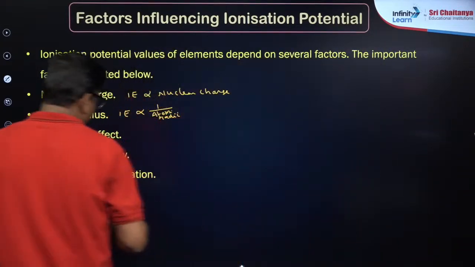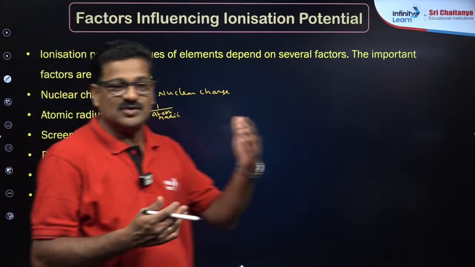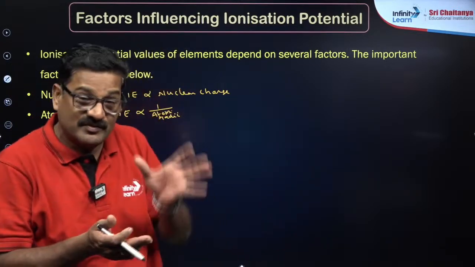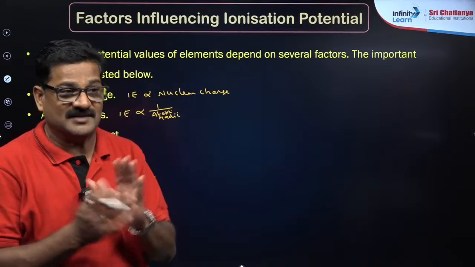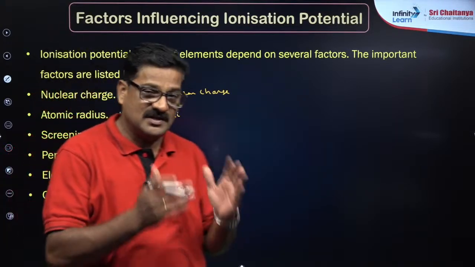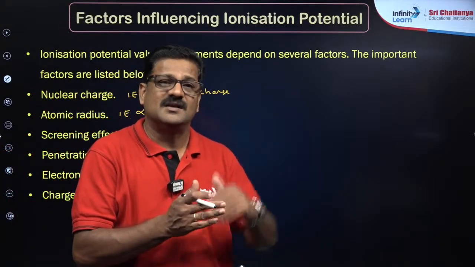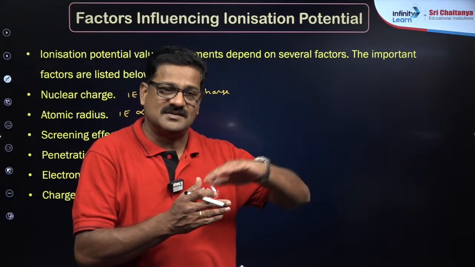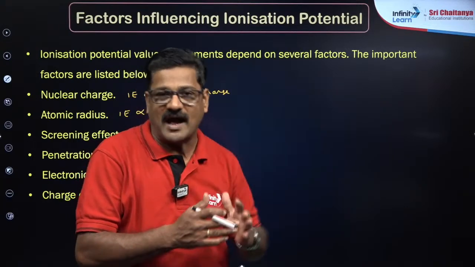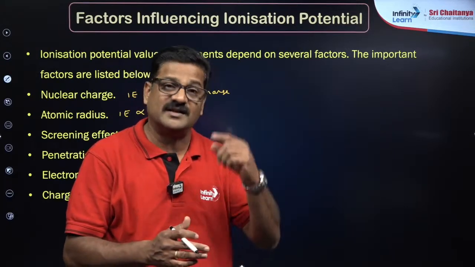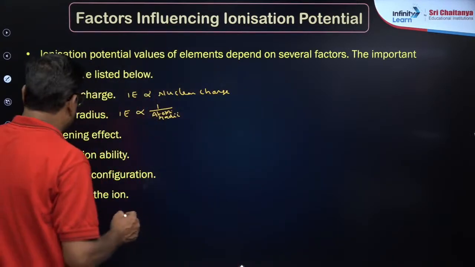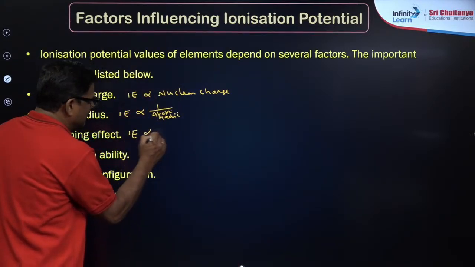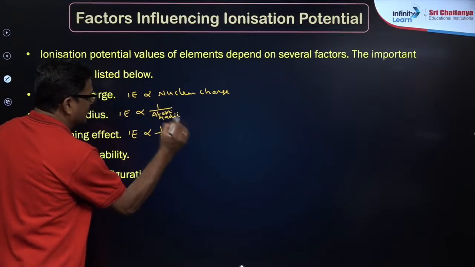The screening effect means the electrons in between the nucleus and the outermost shell act as a screen. So as this screen increases, the electron can simply be removed from the atom, so as the screening effect increases, ionization energy decreases. Kushlava, so ionization energy is inversely proportional to screening effect.